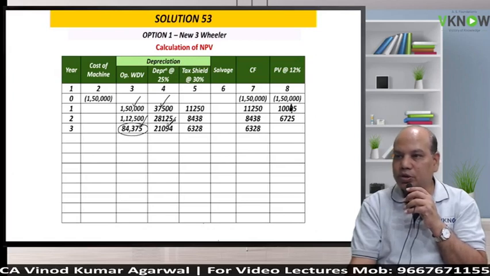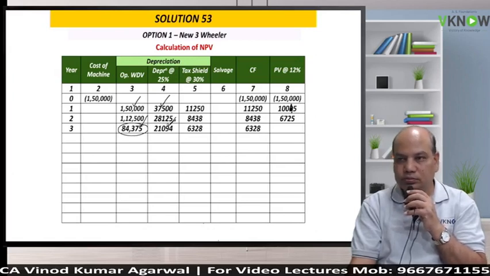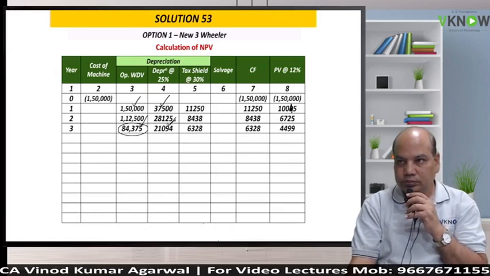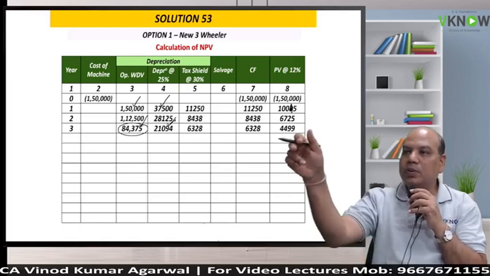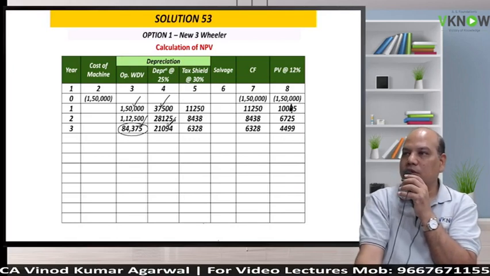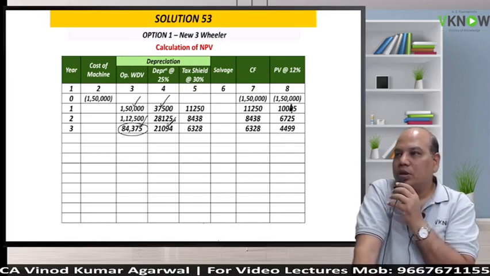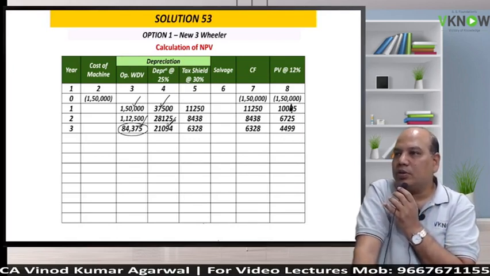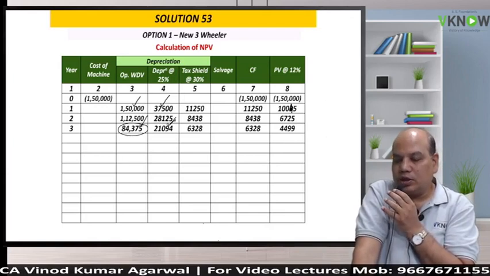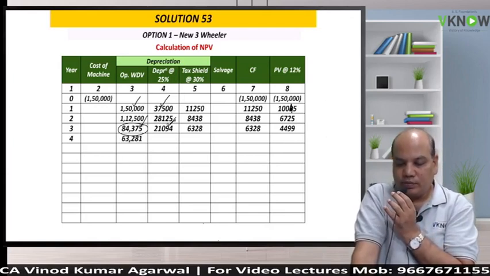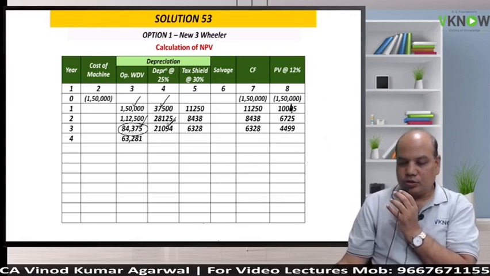Divide by 1.12, 3 times, equal to approximately 4499. If you multiply by the factor given in the problem, you'll get this number. That is why we are getting a difference of 1 or 2 rupees.